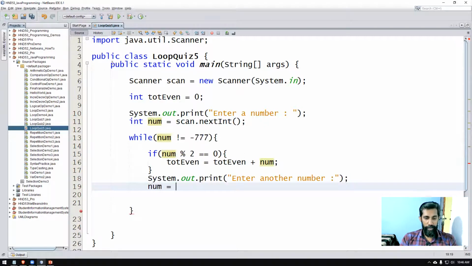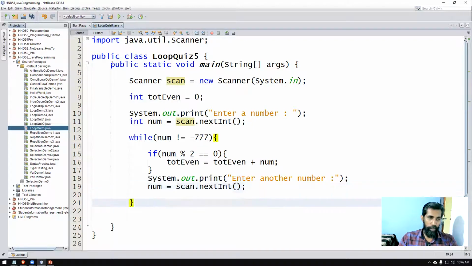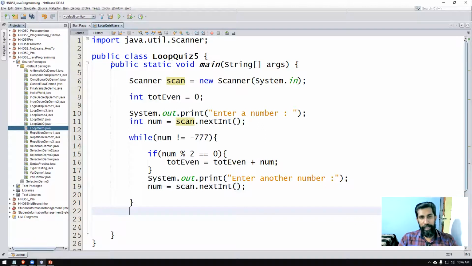Num is assigned the value scan.nextInt, so we are reading the next keyboard input. Hopefully if the user does not type -777, the loop can run once more and keep on going like that. Once you type -777, the loop will stop and display the total of even numbers. So we say System.out.print total of evens, totalEven. That's all the code.